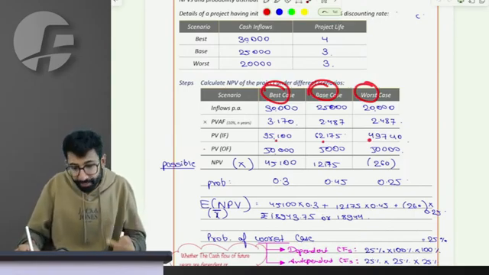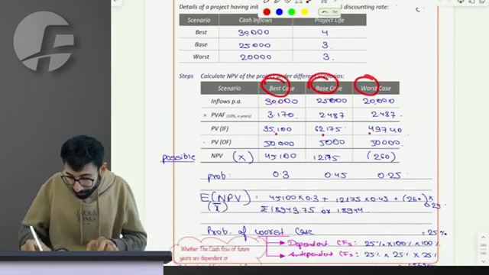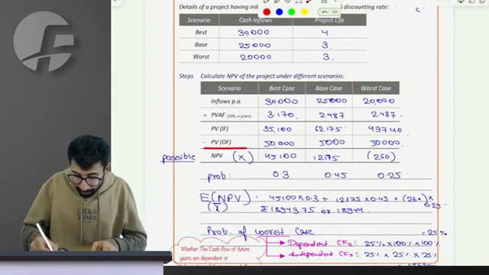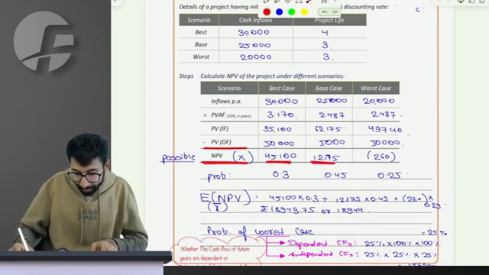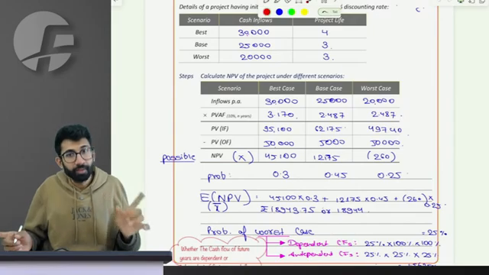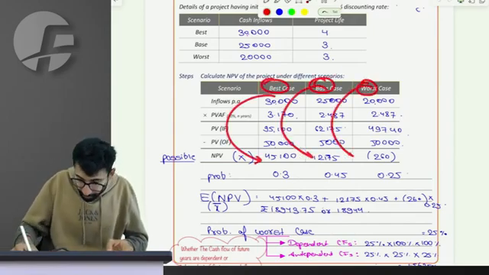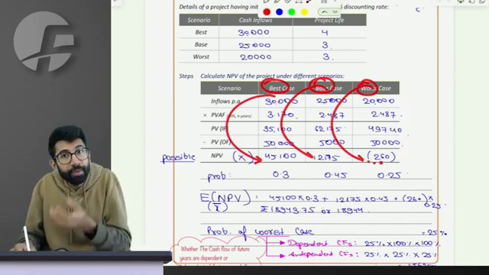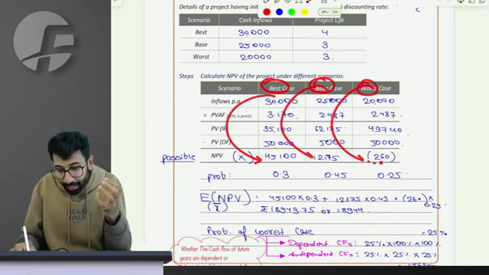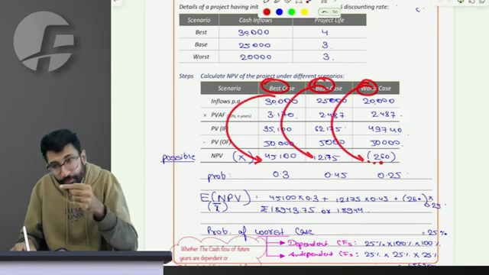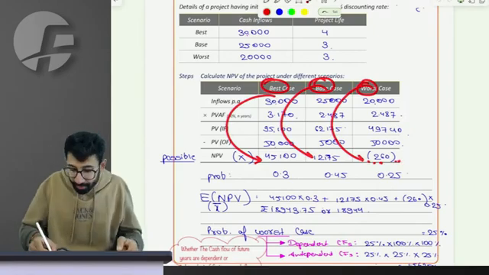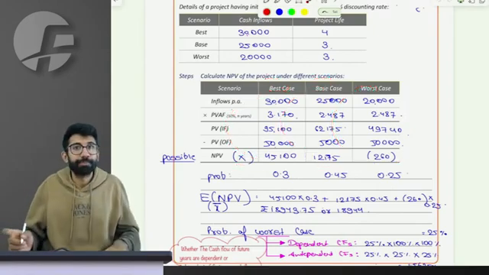Next, if the initial outflow is 50,000 for all three of them, the NPVs are 45,100, 12,175 and negative 260: two positive and one negative NPV. In the best case I'll have this, in the base case I'll have this, in the worst case I'll have this NPV. You can evaluate case by case which is the best case, which is the worst case, and so on. This is how scenario analysis works.